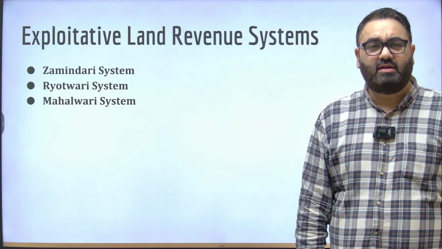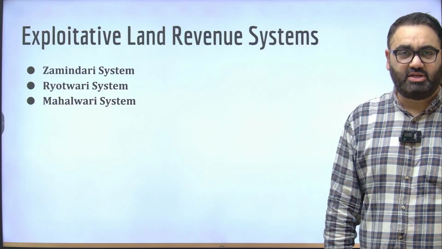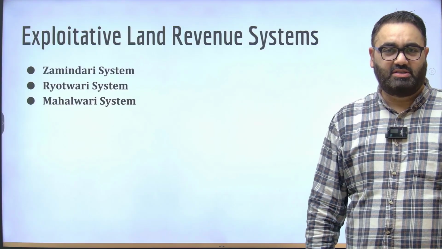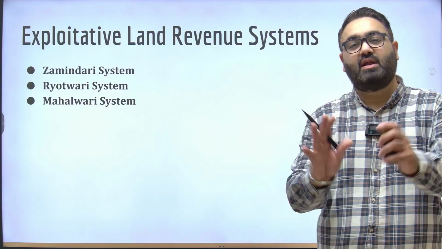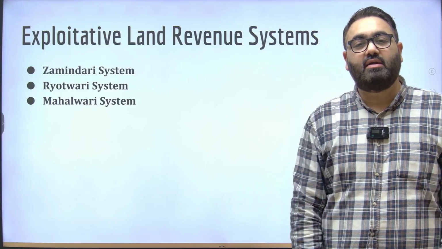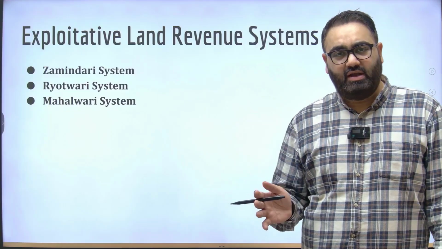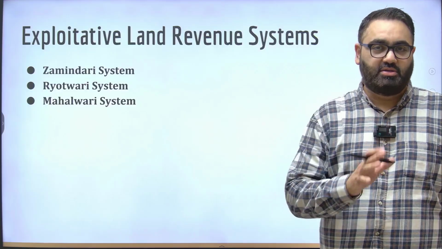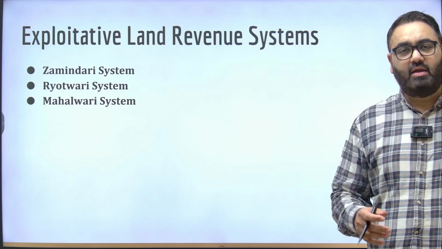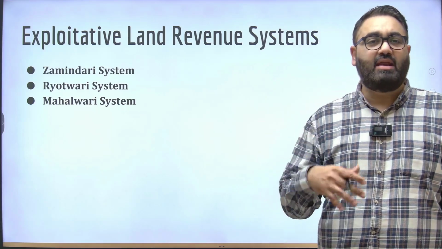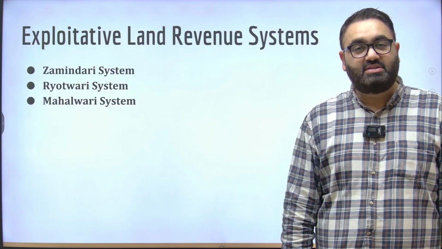In terms of agriculture, the one big problem that Indian farmers faced at the time of the British was the land revenue policies. See, when the British came here and announced that we are now the rulers of the entire country, that meant automatically all the land of India now belonged to the British. So automatically they were the rulers of the land, and then you had to pay revenue to them, you had to pay rent to them. This is where the situation became worse.